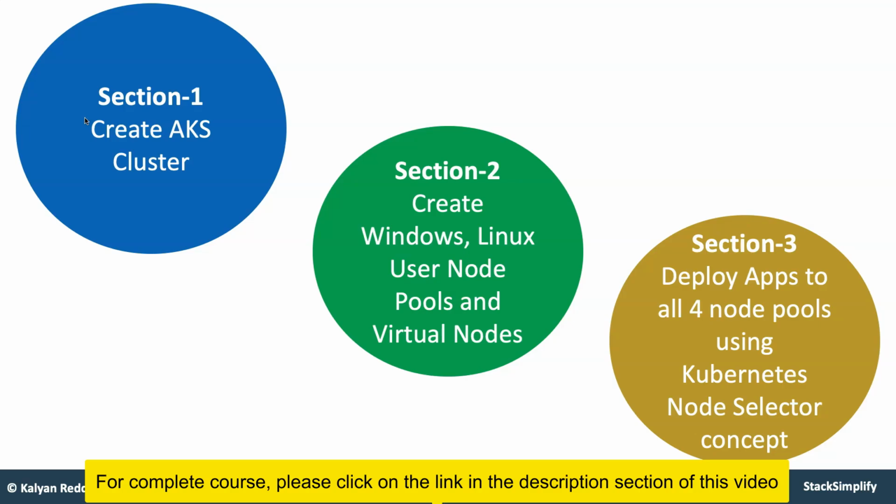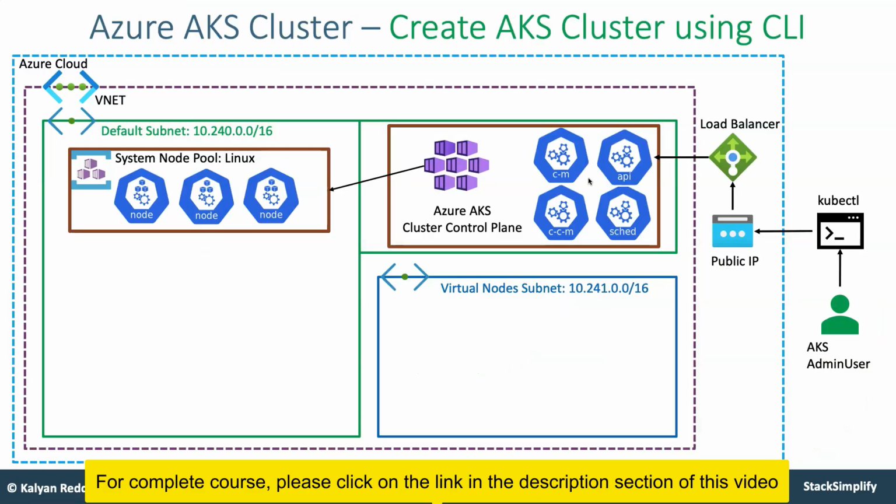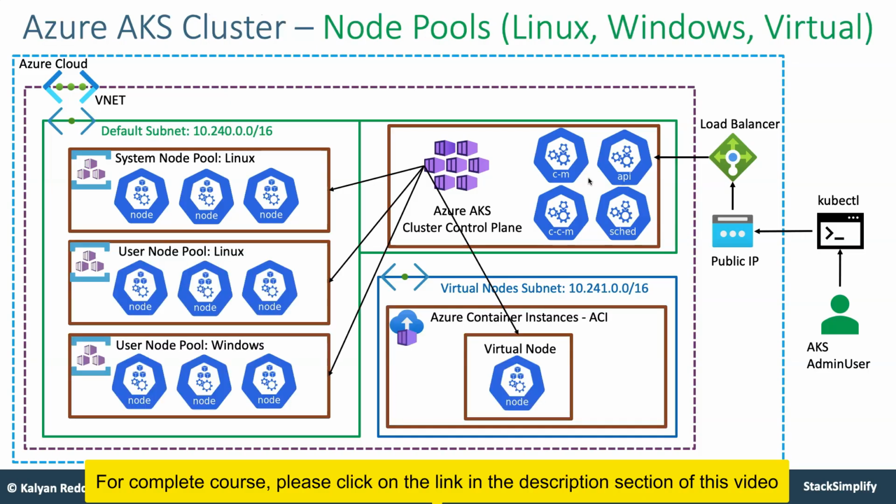So first we'll create an AKS cluster, then we'll create Windows and Linux user node pools, and then finally deploy all the 4 types of applications into these node pools, and understand better all the concepts from the AKS cluster perspective. This picture shows how you are going to create the AKS cluster using CLI,